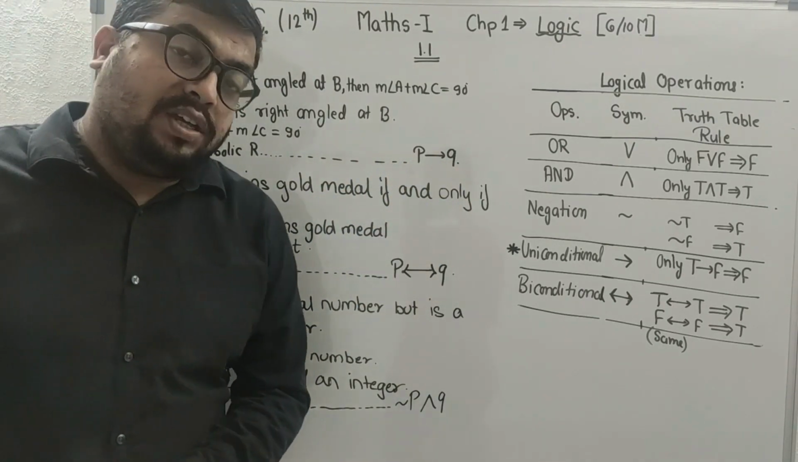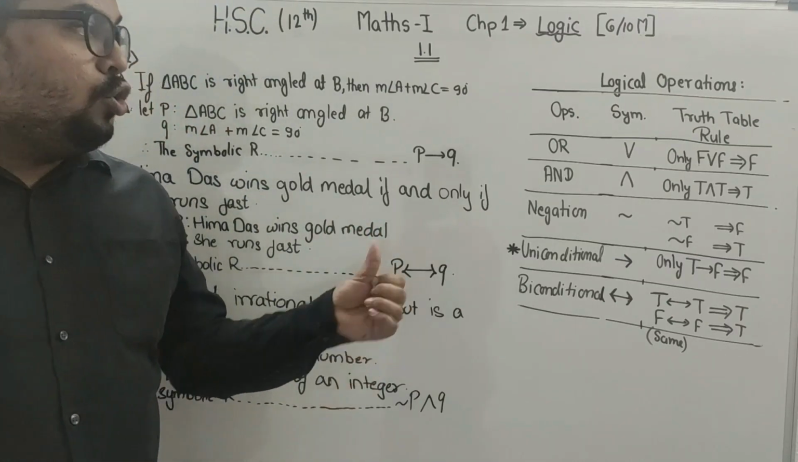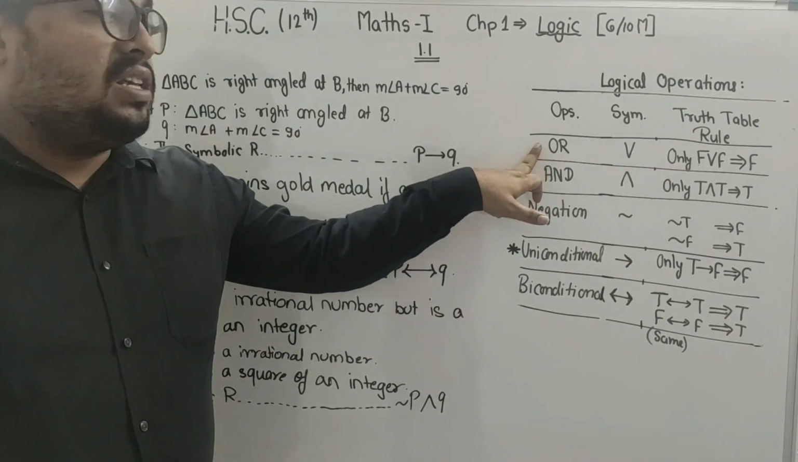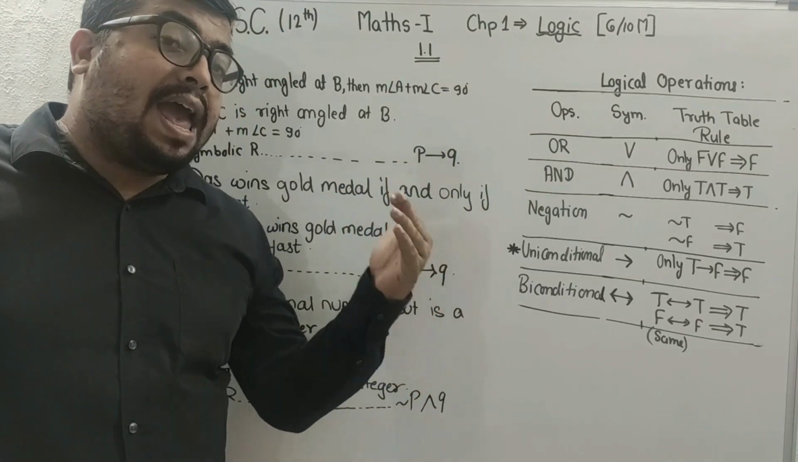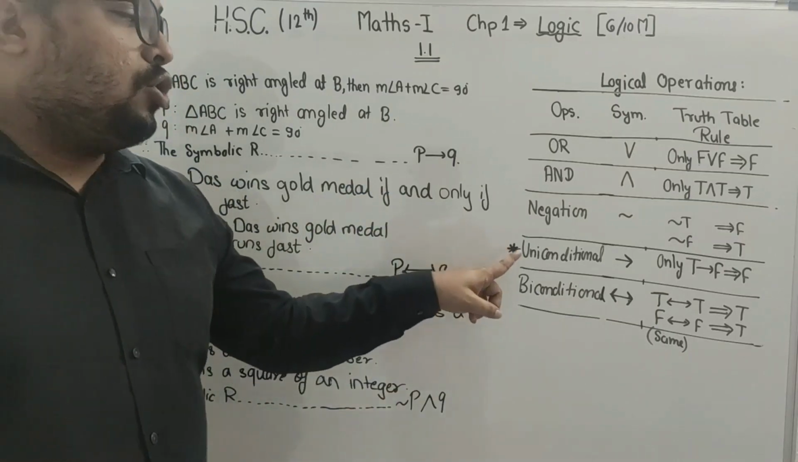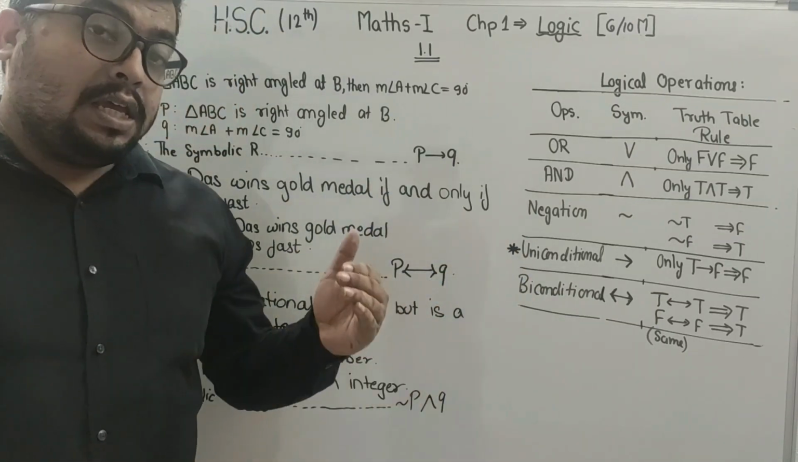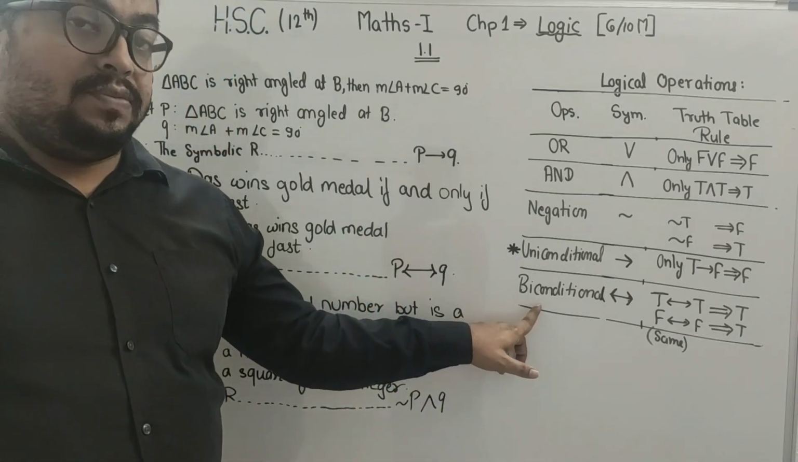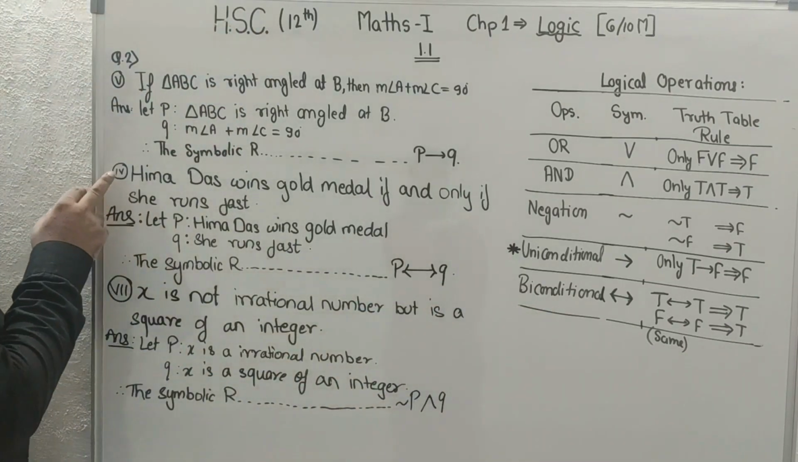Now pay attention over here. In case of and, but, not, you will use and. In case of or, you will use the or symbol. In case of if and then, you will use the unique conditional. In case of as well as, if and only if, you will use the biconditional. Okay, students?